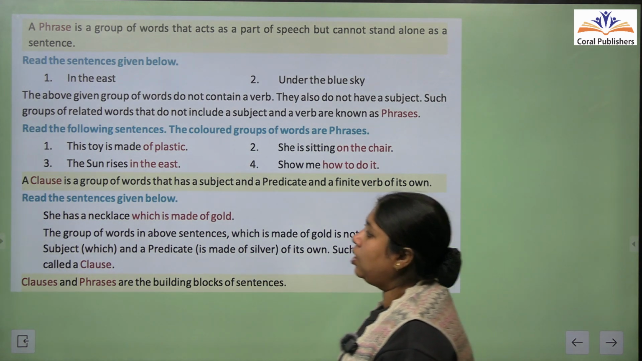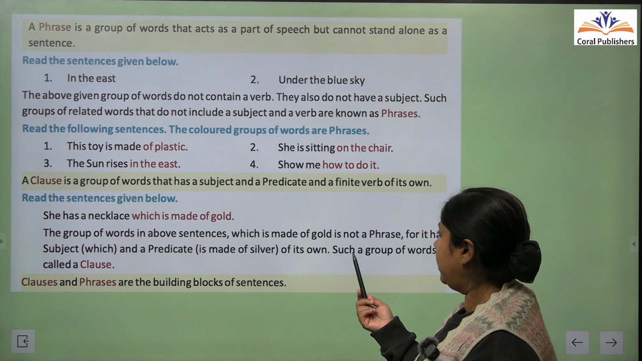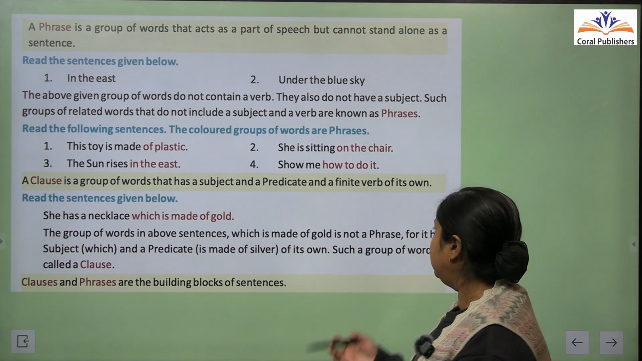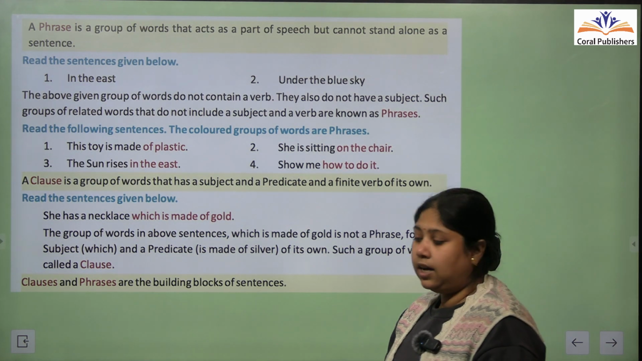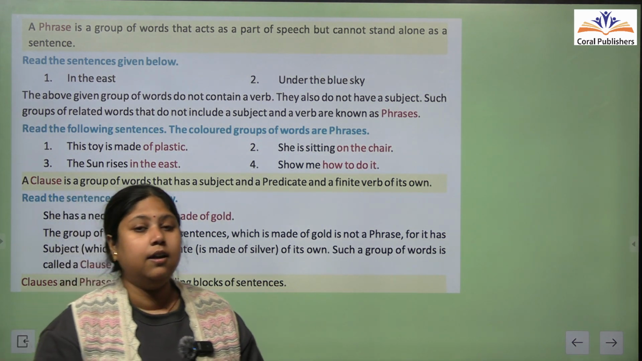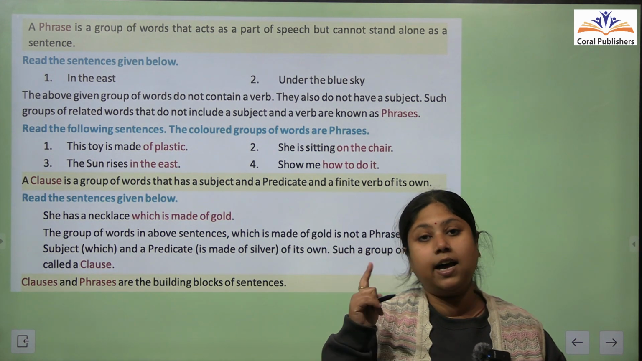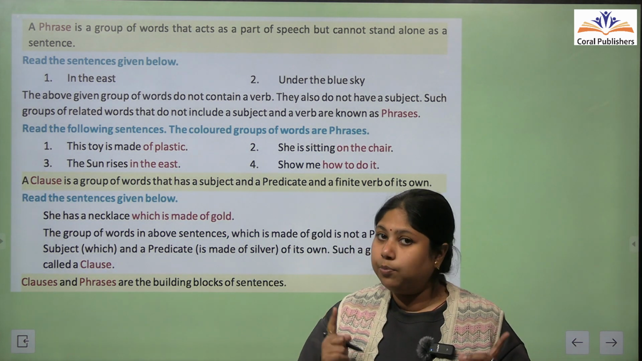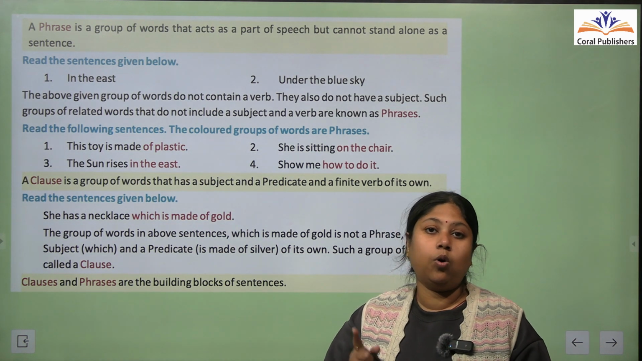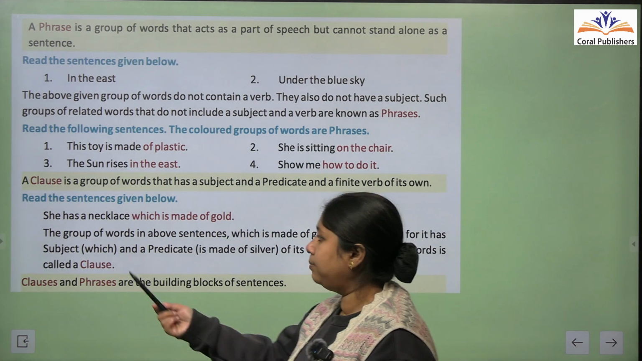आगे बढ़ते हैं clause के बारे में. A clause is a group of words that has a subject and a predicate and a finite verb of its own. यानी clause भी एक शब्दों का समूह ही है. It is also a group of words, but the difference is that it has a subject, it has a predicate, plus it will always have a finite verb. Let's understand with such examples.